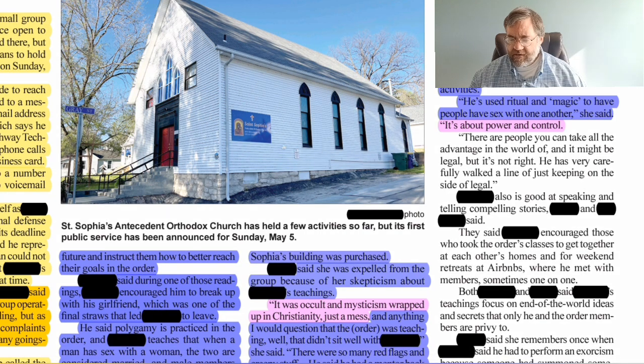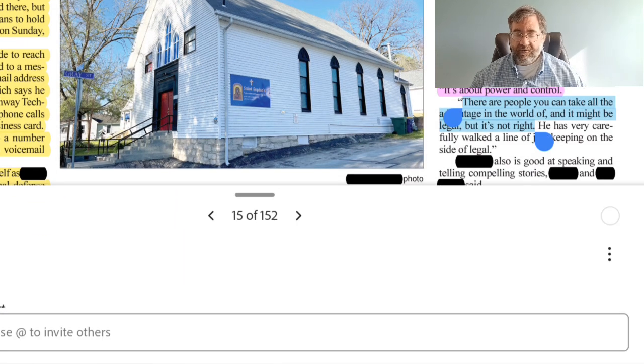There are people you can take all the advantage of in the world, and it might be legal, but it's not right. He has very carefully walked the line of just keeping it on the side of legal. Again, it seems like this paragraph is split into two categories. The first, where it says there are people you can take all the advantage of, and it might be legal but it's not right, is an opinion to me. So I'm going to mark that in pink as an opinion.